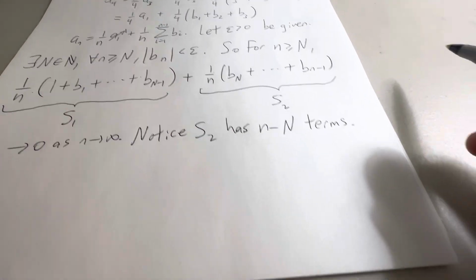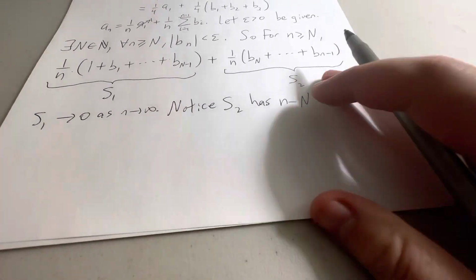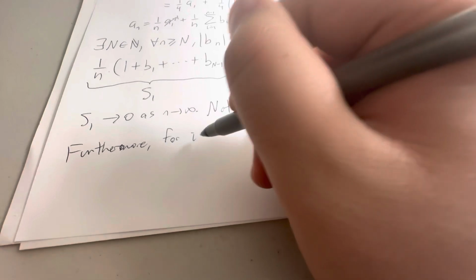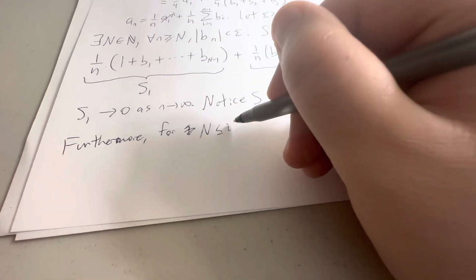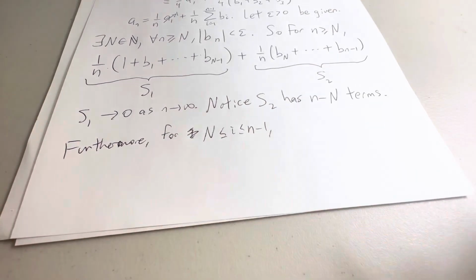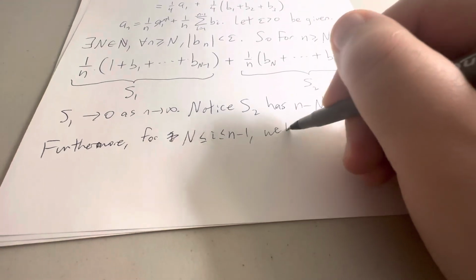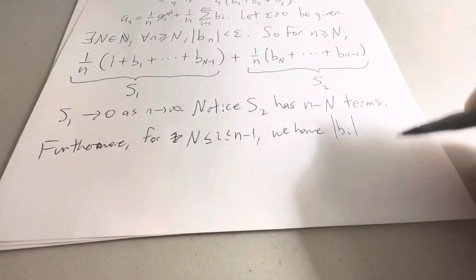So it's n minus big N. Furthermore, for i between big N and n minus 1, we have b_i, I should put this in absolute value.